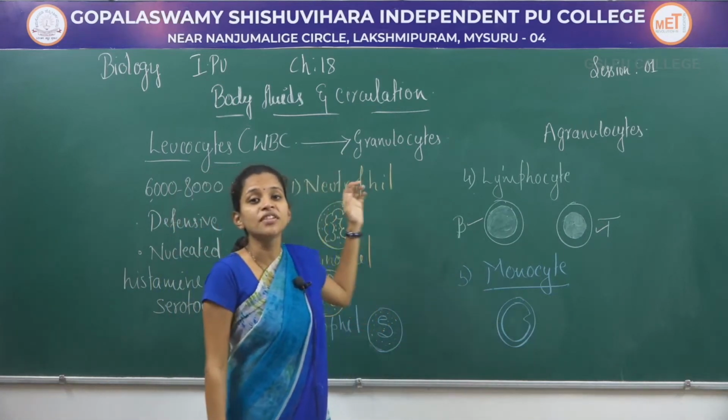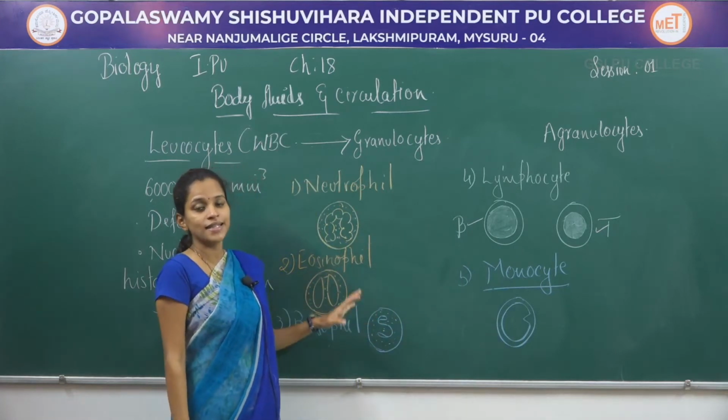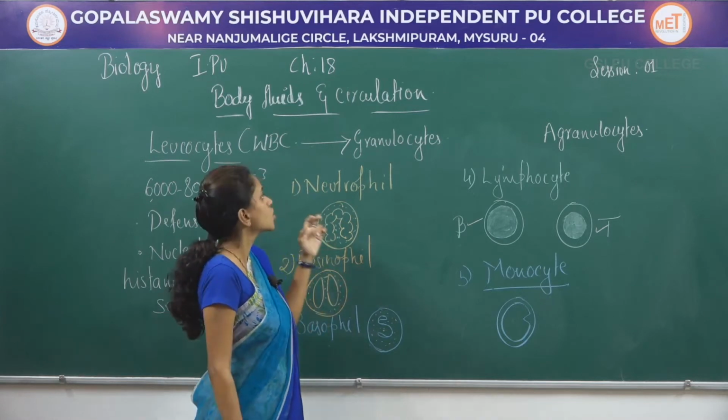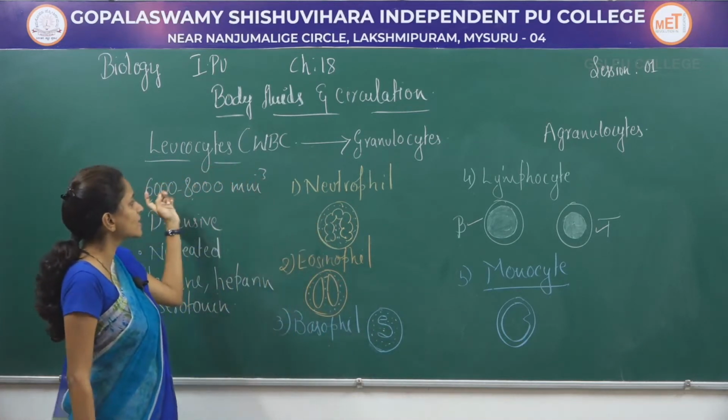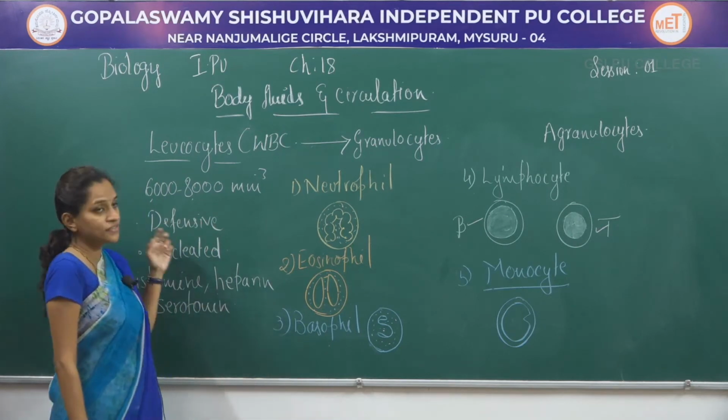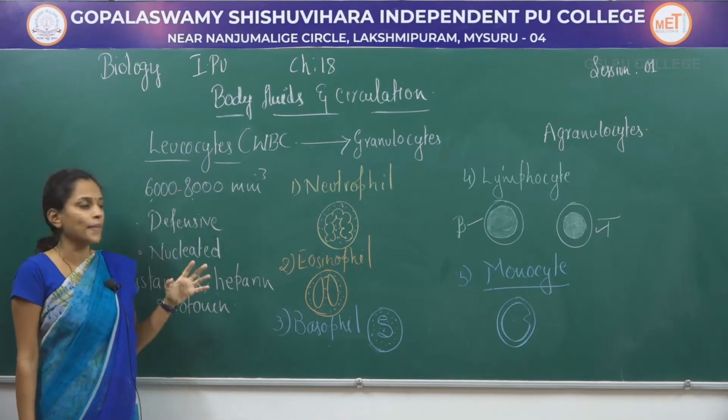So these are about different types of WBC cells which show defensive mechanism in human body. So they will be of 6,000 to 8,000 per mm³ in number. They are defensive in function without any pigments.